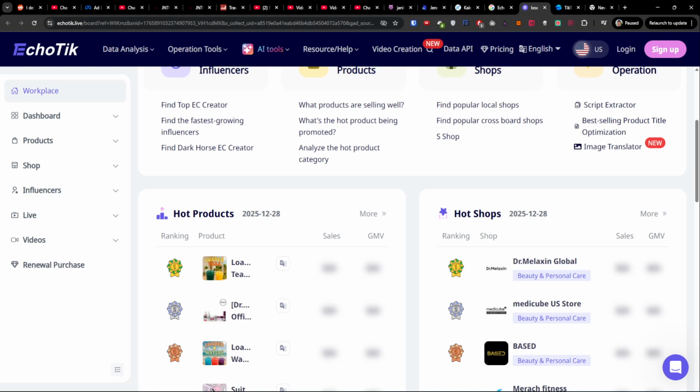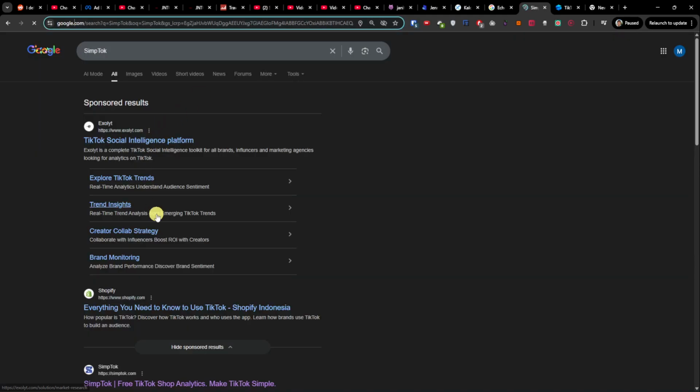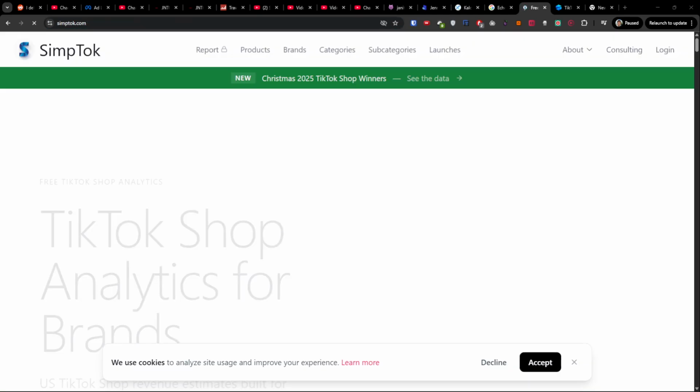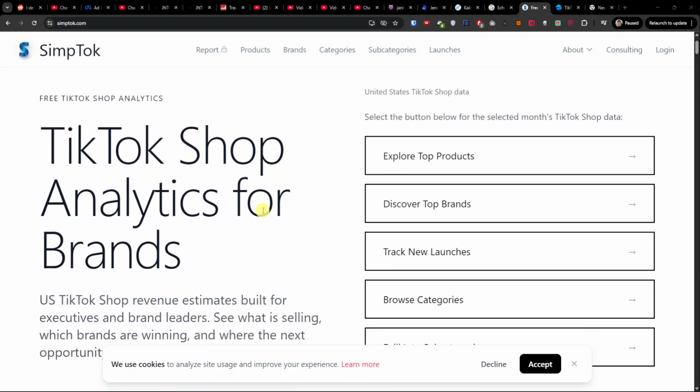Now another one is SimpTalk. This is another one that you can check out for yourself. SimpTalk is 100% free, with no credit card or trial period required, all the data updates, unlimited shop tracking, category revenue tracking, shop ranking leaderboards, top products with all refresh, and a competitor comparison grid. But it has only 90 days of historical data versus 500 days in KaloData, focuses primarily on the US market, and is less comprehensive than enterprise tools and your platform.